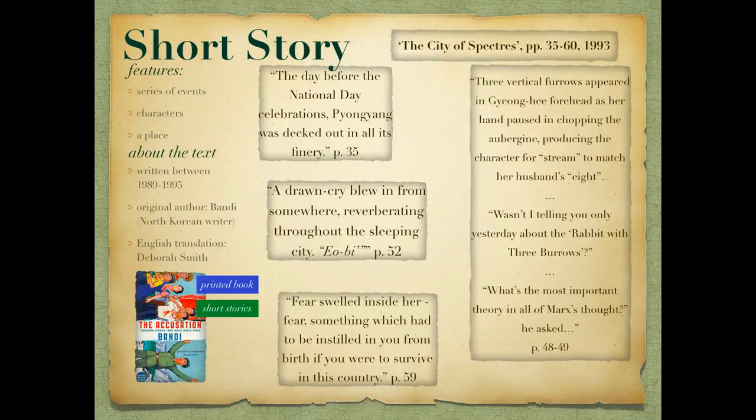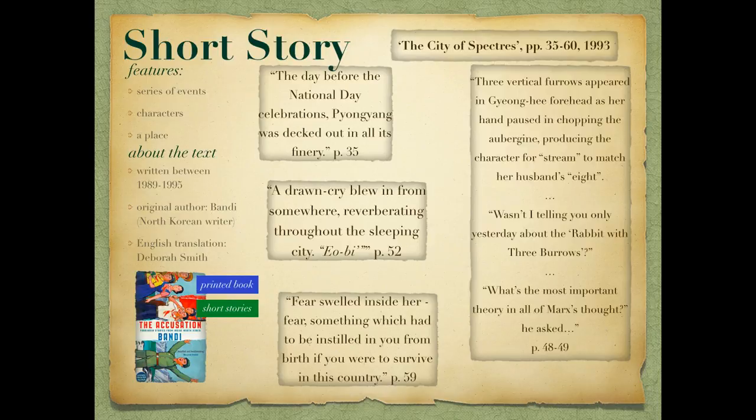It is the second story in Bandi's collection and explores the life of Jeong-hee, a working mother with a young child. She and her husband live in Pyongyang. Her child is often sick, and the story revolves around her caring for him.